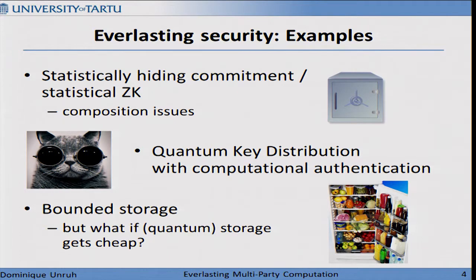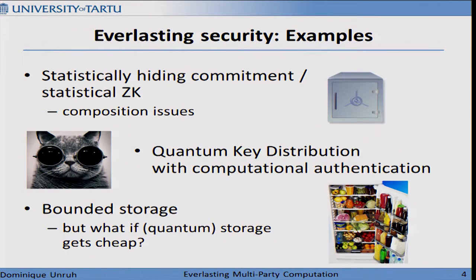Let me give you some well-known examples that actually have everlasting security. So from traditional crypto, we have statistically hiding commitments. These are actually everlastingly secure because although they are not information theoretically secure, you cannot break them after the protocol ends, because breaking the binding property doesn't help you if no one is listening anymore, and the hiding property is unconditional. And similarly for statistically hiding zero-knowledge. But I should say there are some caveats. There are some pretty tricky composition issues on these, so it's not as easy as it sounds.